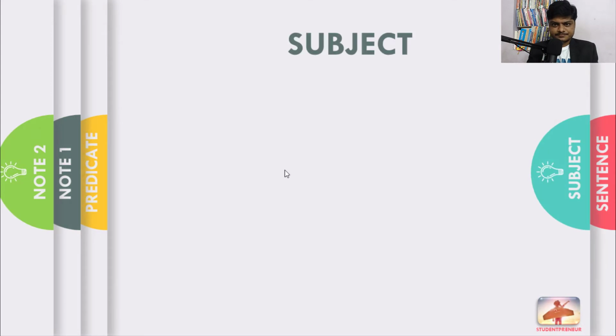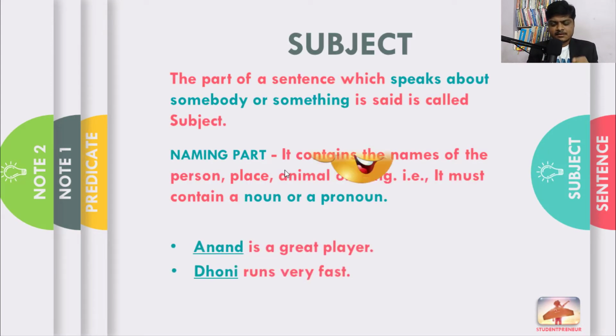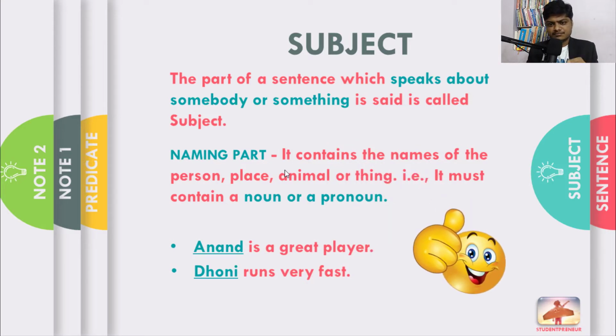What is a subject? Subject is nothing but a part of a sentence which speaks about somebody or something. It is also called as naming part. It contains the names of a person, place, animal or thing. That is, it must contain a noun or a pronoun. For example, Anand is a great player. In this sentence, Anand is subject. Dhoni runs very fast. In this sentence, Dhoni is subject.